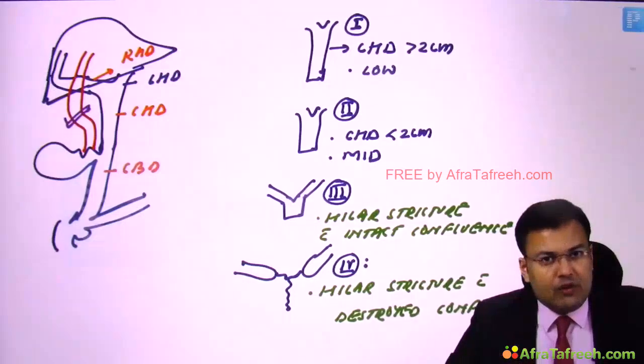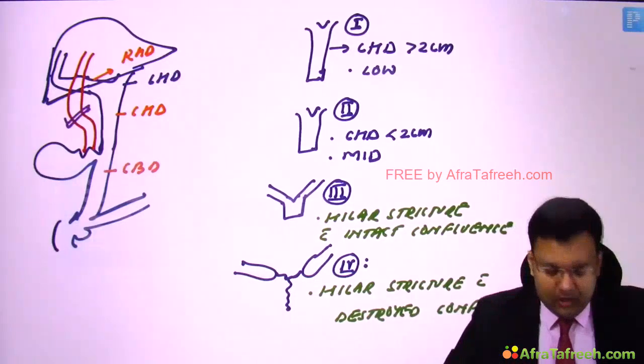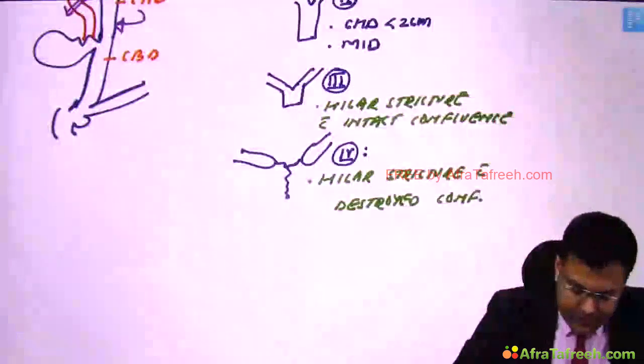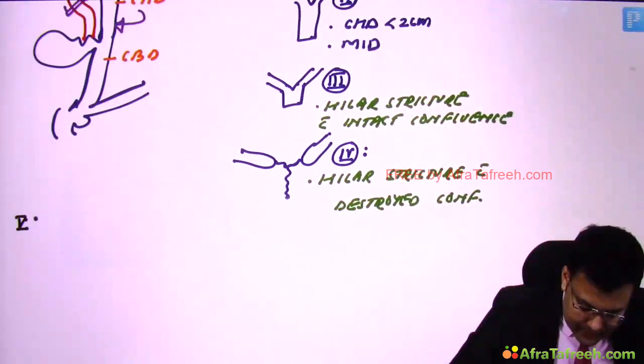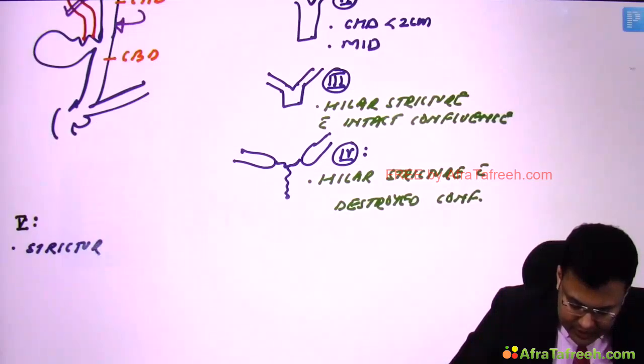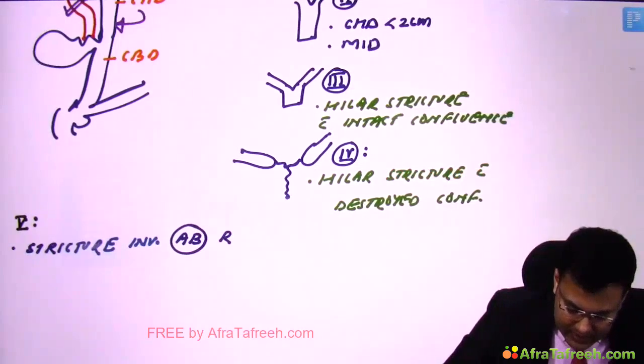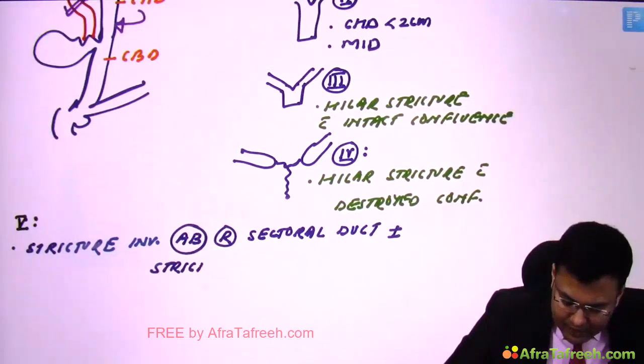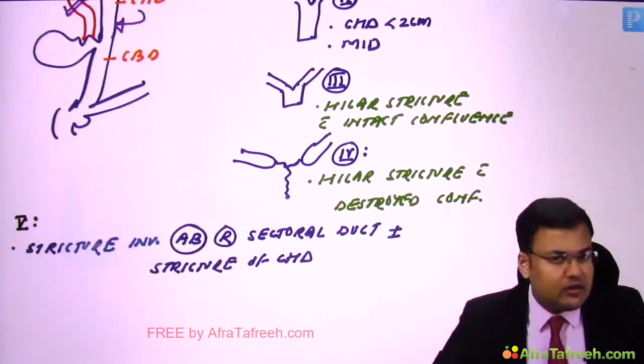So a stricture involving the aberrant right sectoral duct, with or without stricture of the common hepatic duct, that's type 5. So these are 5 types.